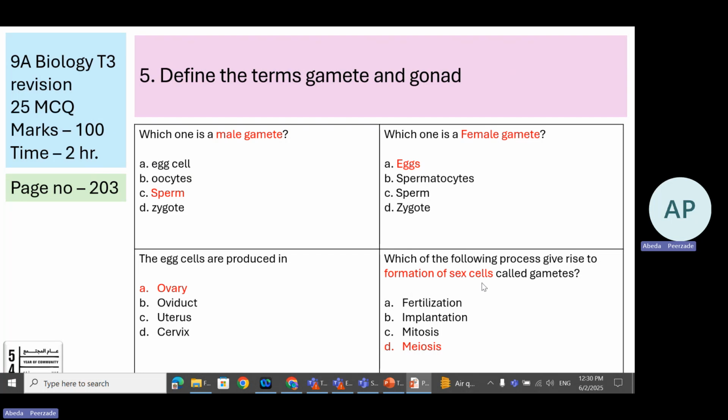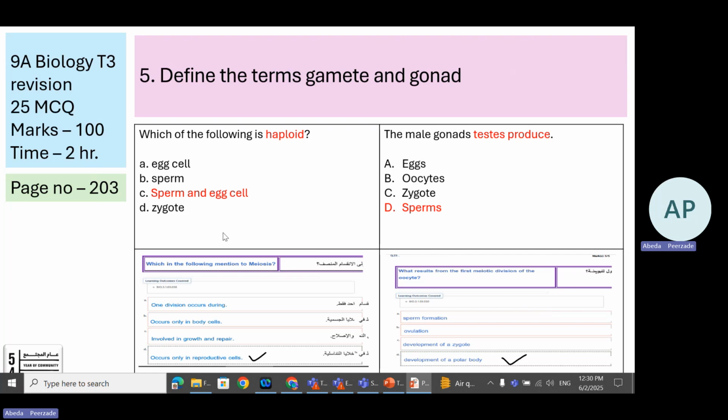Sex cell production takes place because of the process meiosis, a type of cell division which reduces the chromosomes to half. Now, sperm and egg cells are haploid. They have 23 chromosomes, right? The male gonad is testes and the female gonad is ovary. Remember. So male testes produce sperms.